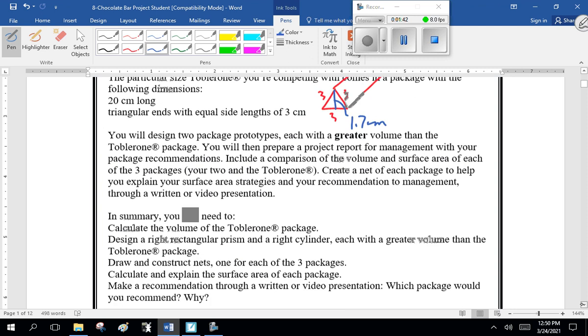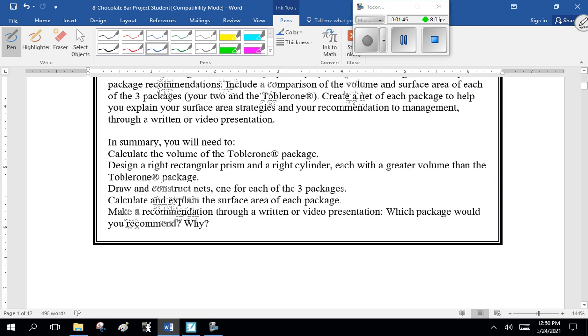Now, in summary, you will need to calculate the volume of the Toberlong package, design a right rectangular prism and a right cylinder, each with greater volume than the Toberlong package, draw and construct nets, one for each of the 3 packages, calculate and explain the surface area of each package, and make a recommendation in a written or video presentation. Which package would you recommend?